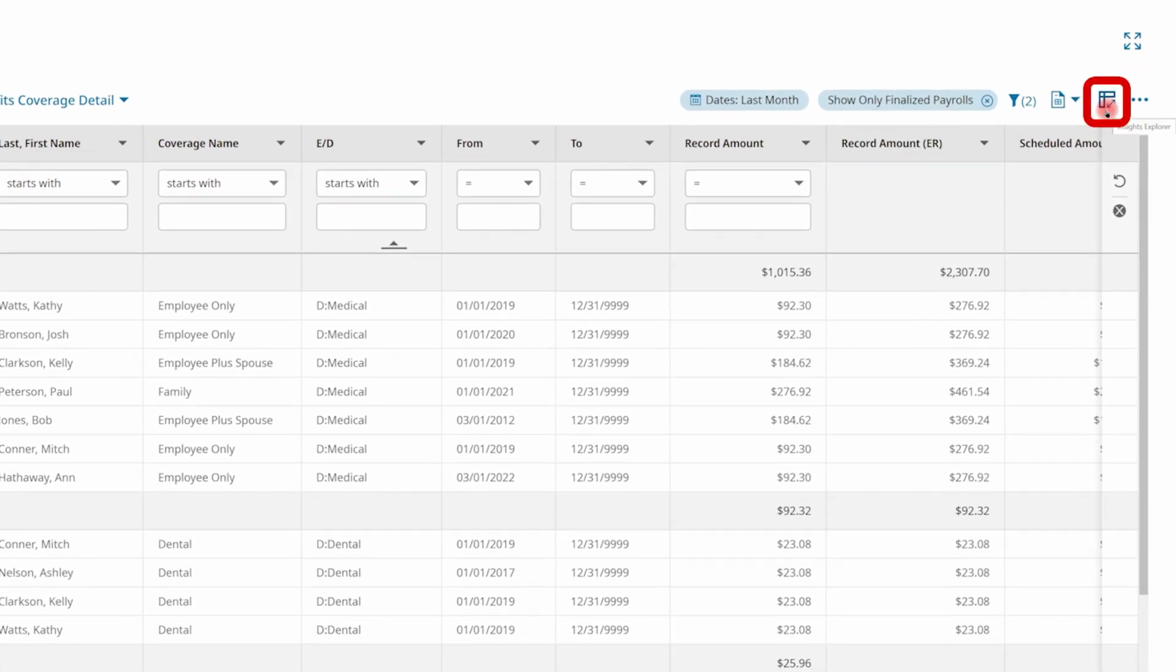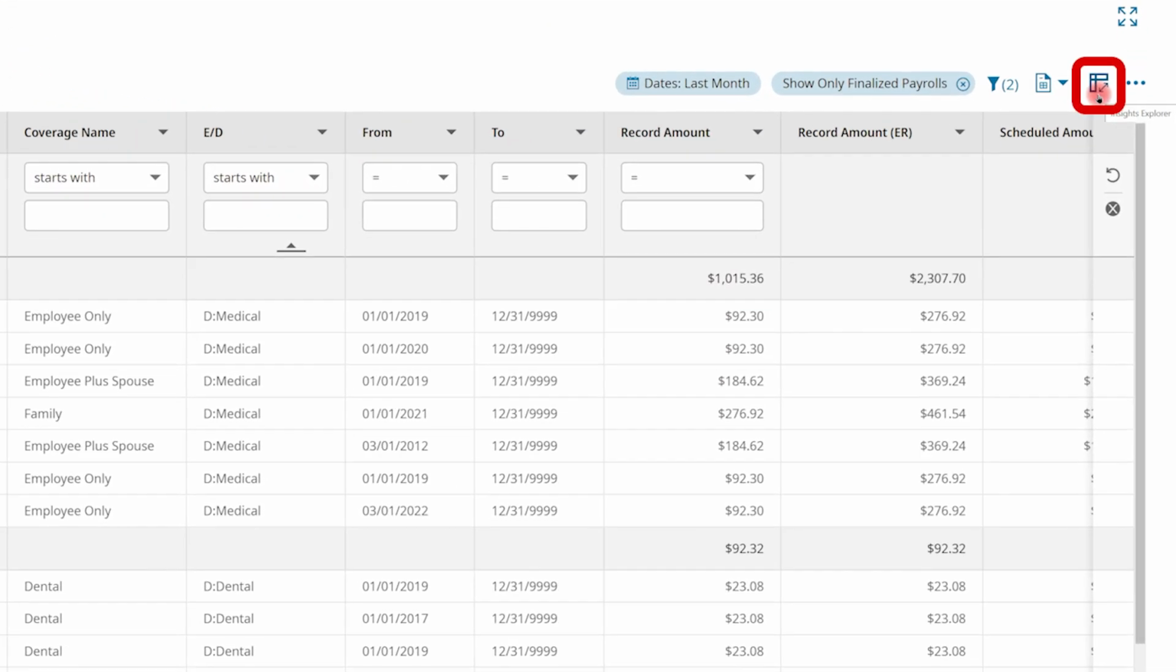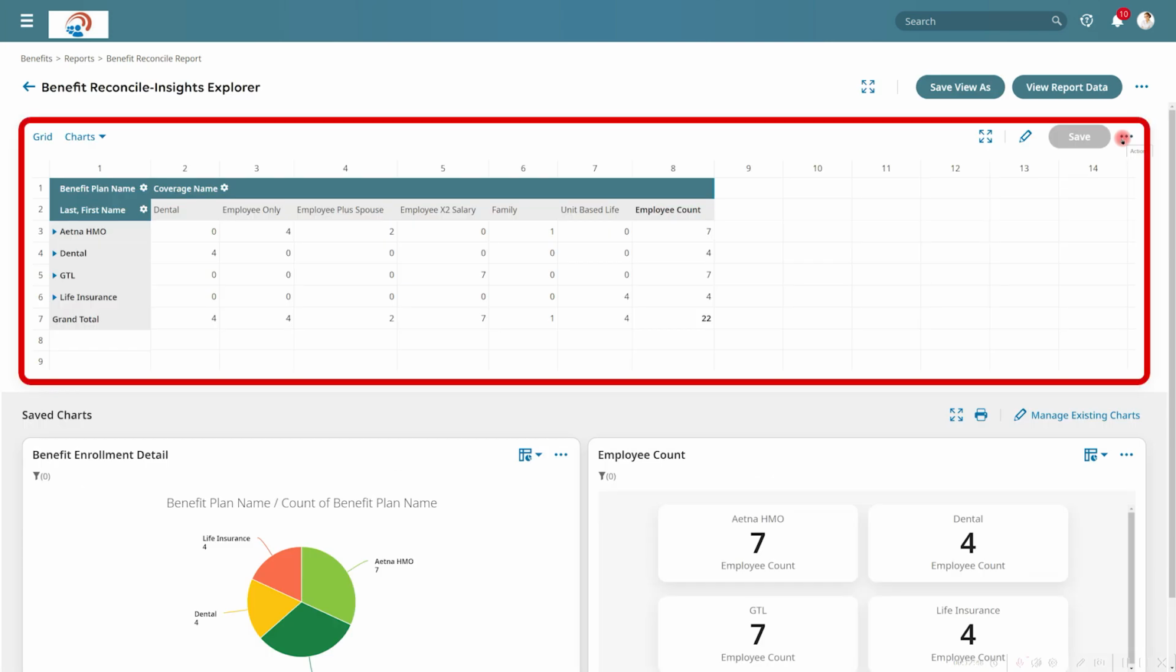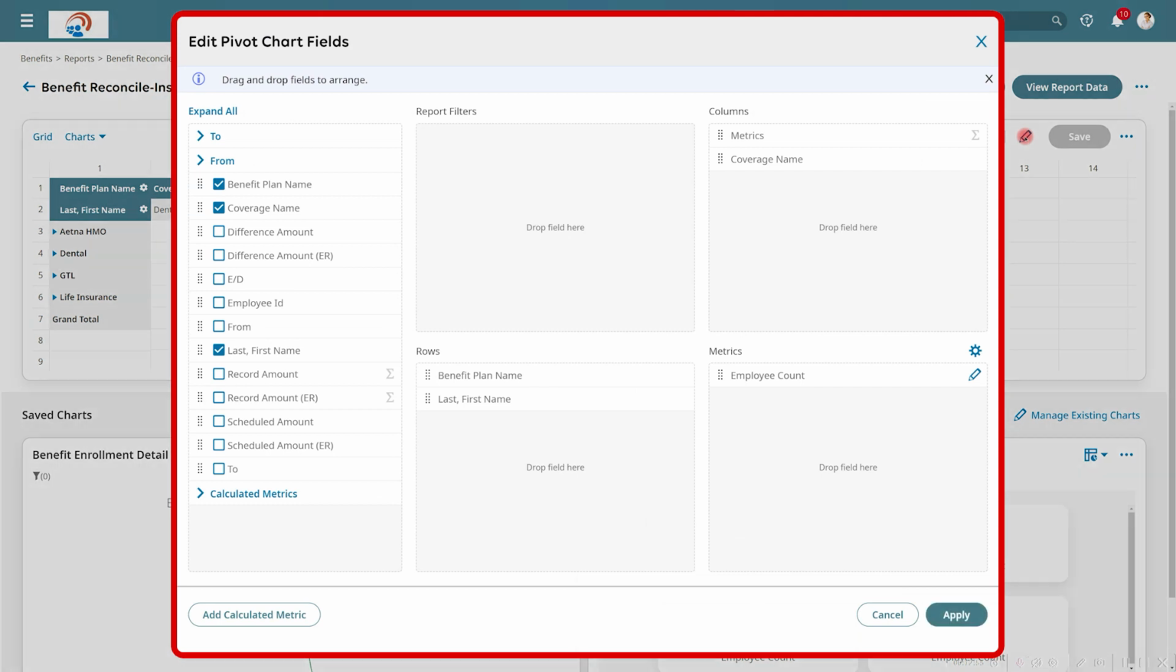Now here in the upper right-hand corner of this report is an Insights Explorer icon, which will allow you to create a pivot chart using the data collected within this report. So this will bring up a tool that will allow you to build your own pivot tables and create your own charts to better analyze your data. And by clicking here on the edit icon, you will be able to configure your pivot table.